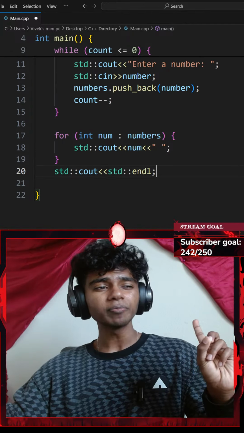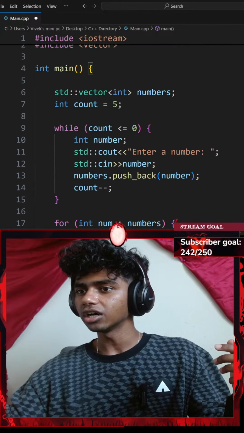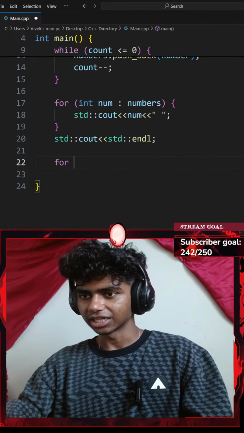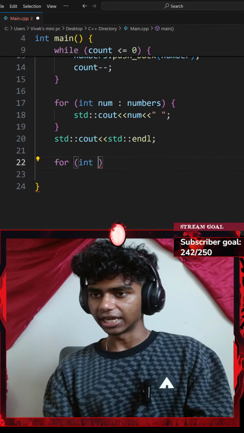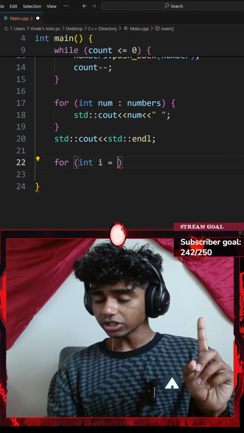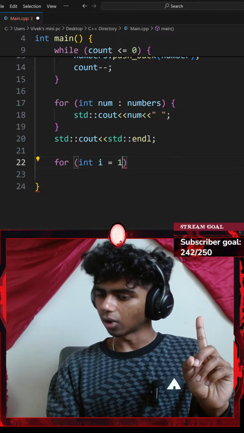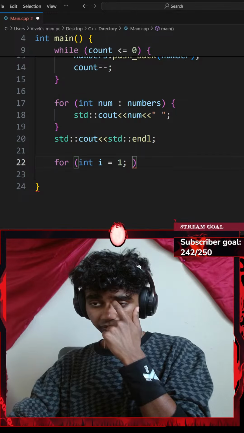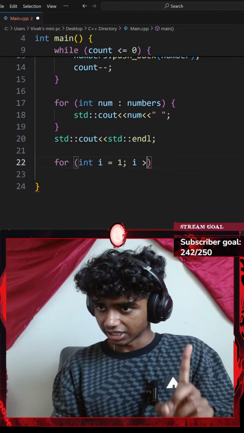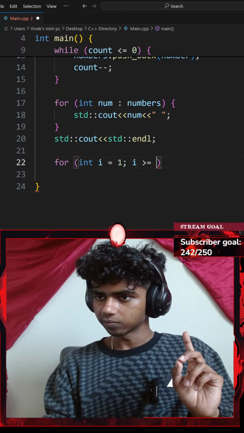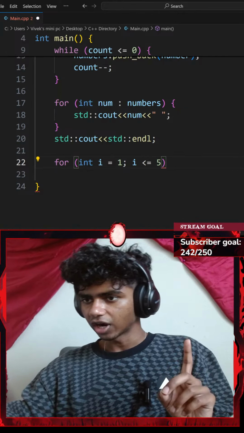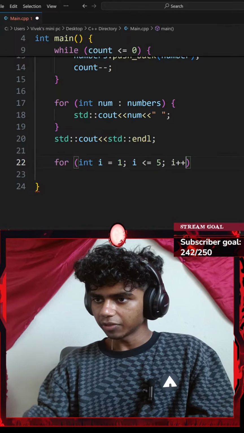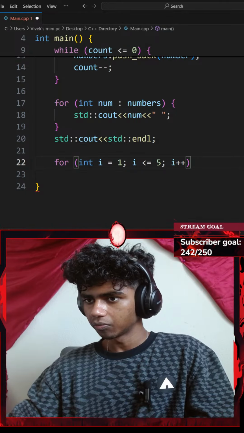With that said, I gotta print them in reverse order as well. So I gotta print my vector in reverse order. Okay, I might remember how to do this. I did not practice, guys. Okay, so I'll go with a for loop. Let's say for every integer of index, which equals, let's say, 1. Okay, and then I'll check something. I'll go with a semicolon and then check if my I is less than or equal to 5, which it currently is. I'll go with my I++. That increases my I by 1.